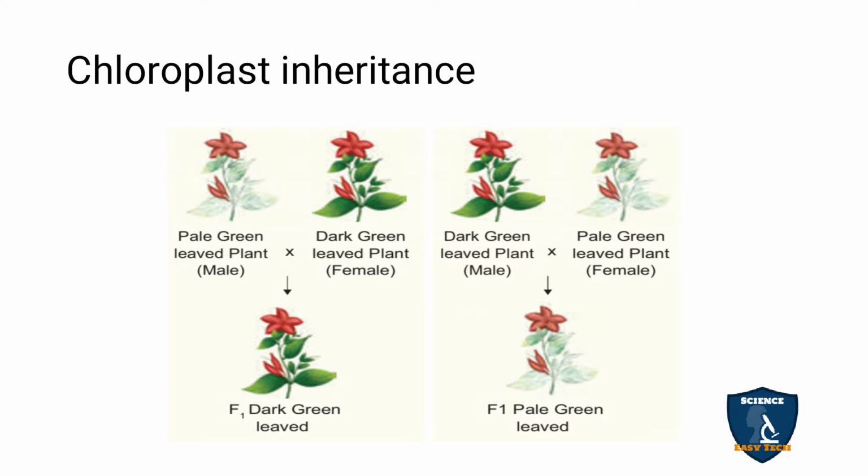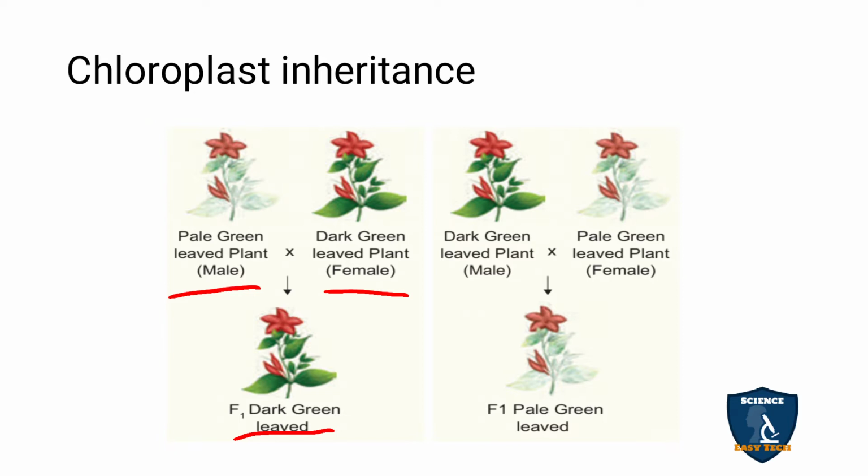The pale green leaf plant as male is crossed with the dark green leaf plant as female. What happened in the F1 generation? You get a dark green leaf plant.